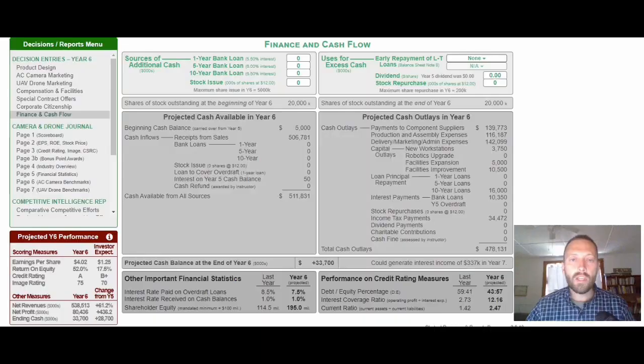Financing cash flow, number one, always comes last in your entries, and number two, it's way easier than you thought. This is another top reason why I and many others here at Business Simulation Coach constantly win Glo-Bus year after year. In corporate finance, you have to determine whether you're going to finance your company with debt or with equity.